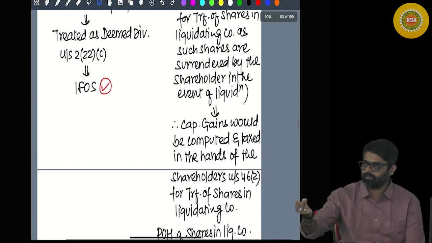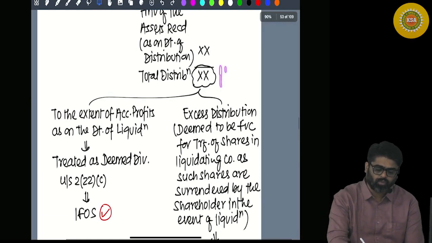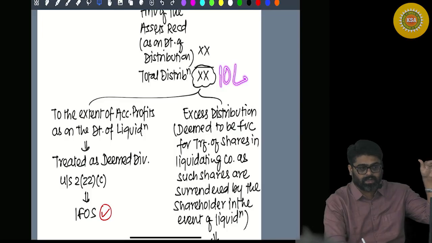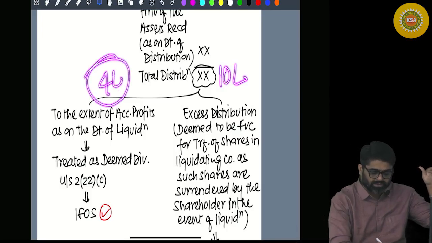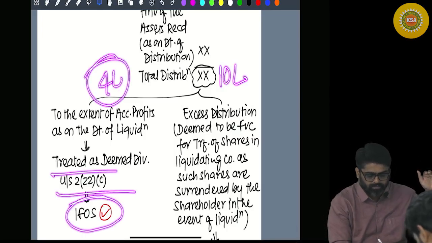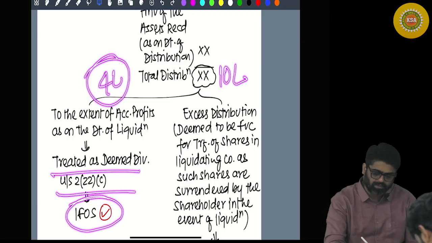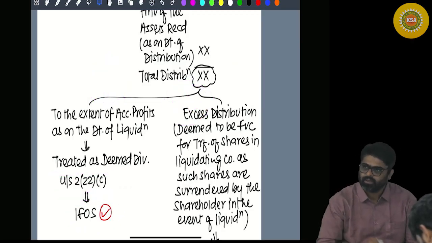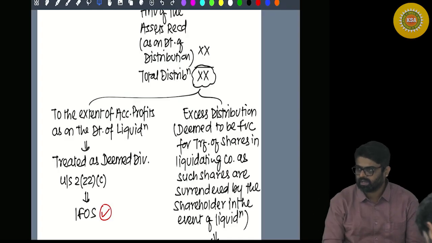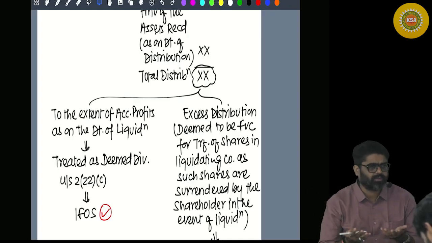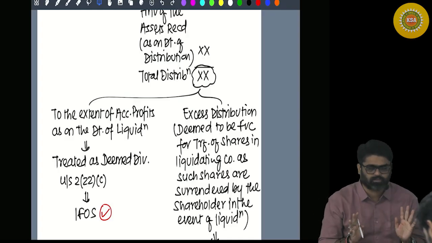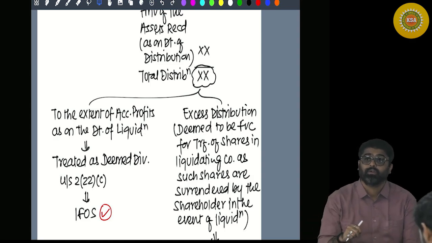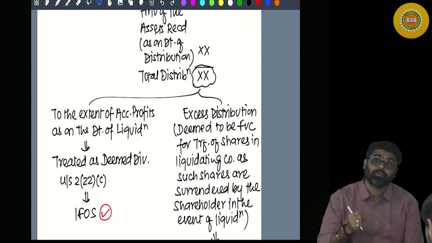Now what will be the period of holding of these shares? You are now supposed to compute the capital gain. So what was the total distribution? What was the accumulated profits of the company as on the date of liquidation? 4 lakh. So to the extent of 4 lakh, it was deemed dividend. So how much is the excess amount? It will be treated as full value of consideration. So full value of consideration you have 6 lakhs minus transfer expense. In our example, there is no transfer expense. Net consideration 6 lakh minus cost of acquisition of shares.